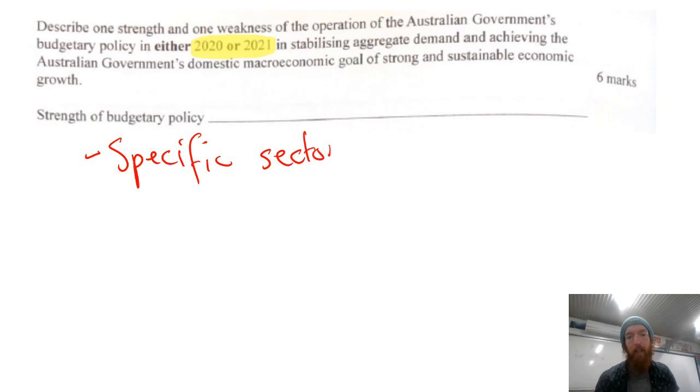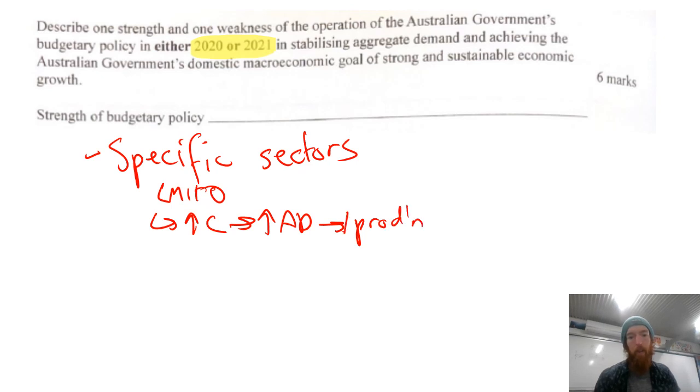So you could have really, really clearly honed in on how they can do that and how that would then help to stabilize aggregate demand. You could have gone with the example of the low and middle income tax offset again, and how that aims to increase private consumption spending and therefore increase AD and send a signal to producers to increase production. And therefore that's going to make it more likely that we achieve strong sustainable economic growth because there is more aggregate demand. It's really targeting lower and middle income earners, and giving them more disposable income is obviously going to have a really great effect.